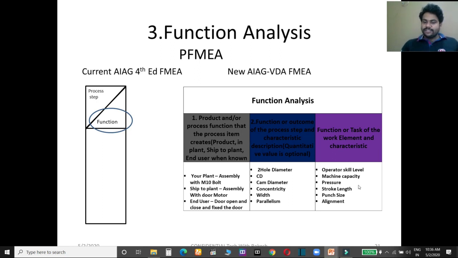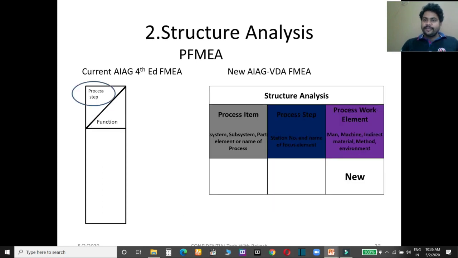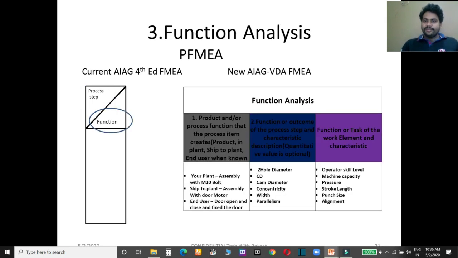So this is linked with the process work element: man, machine, indirect material, method or environment. Here you have to mention what the function of your work element is. Suppose the work element has been taken as man. For the first process of that product you take only man or machine.